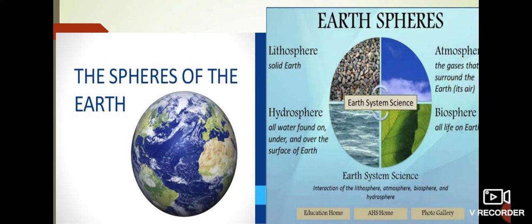The biosphere is a significant part of the earth, and it is the part occupied by living organisms. It extends from less than 11 kilometers below sea level to the tropopause, which is the first layer of the air, which we will read about in detail in the next topic. What is the troposphere? The troposphere is the layer where we all live. It is the first layer of the atmosphere.